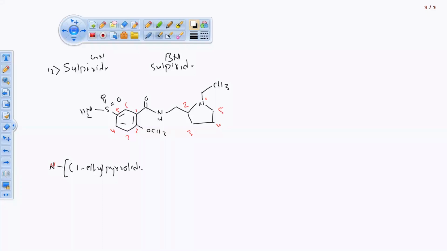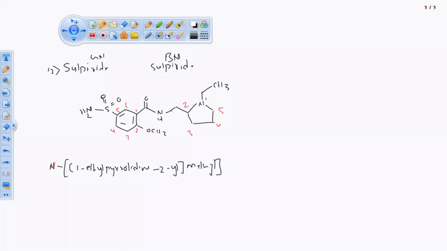pyrrolidine. Pyrrolidine because no double bonds are there. So this is pyrrolidine. On the second position, one connection. Sorry, we can't close that bracket yet. Pyrrolidin-2-yl, because it is an alkyl group, one methane group, methyl, methyl.